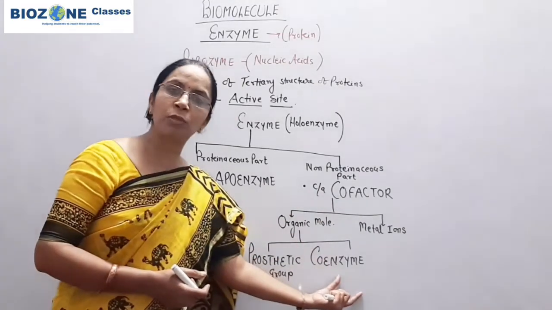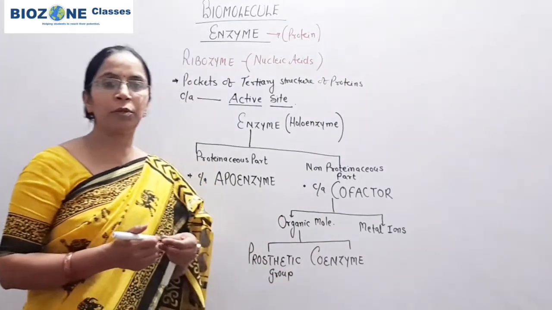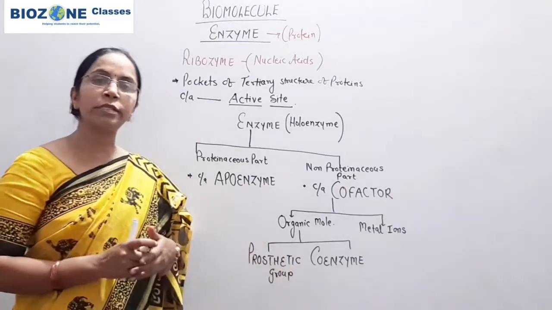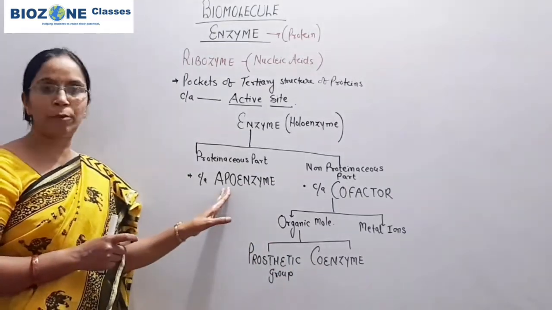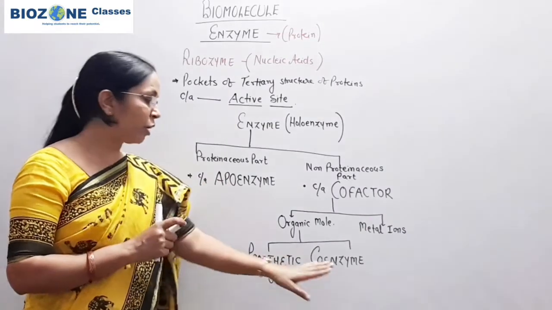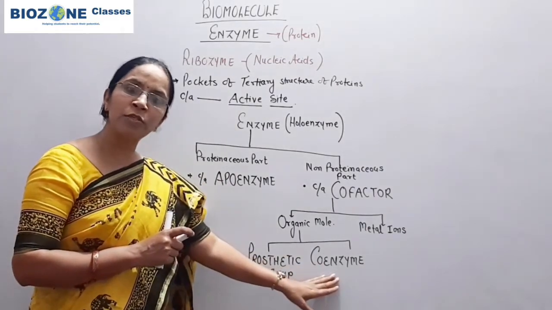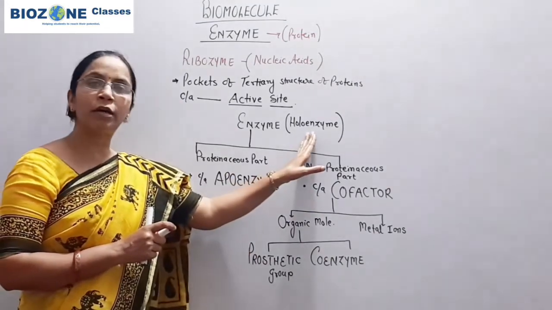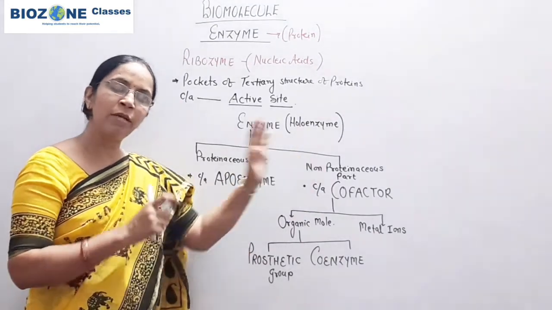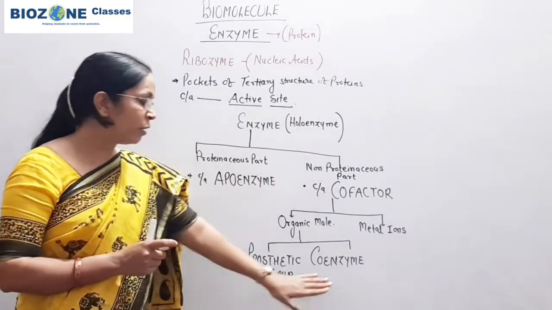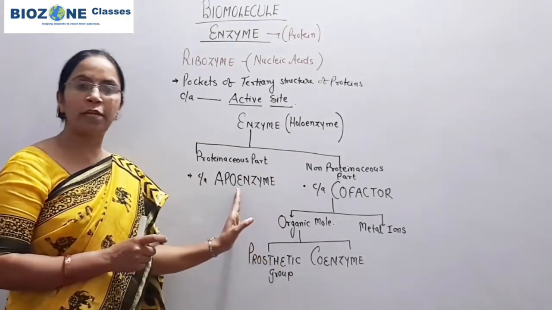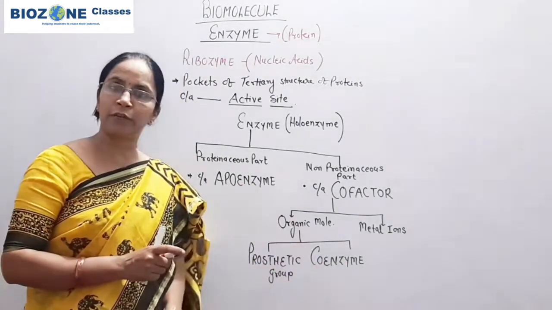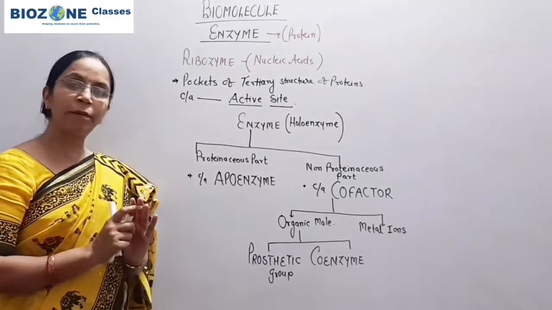But when we come towards coenzyme, you remember, coenzymes are transient structures because they loosely bind with apoenzyme, and only during the metabolic reaction do these coenzymes bind with apoenzyme and convert the apoenzyme into holoenzyme. Once the reaction is completed, this coenzyme dissociates from the apoenzyme and both again come into inactive state. This you remember very well.